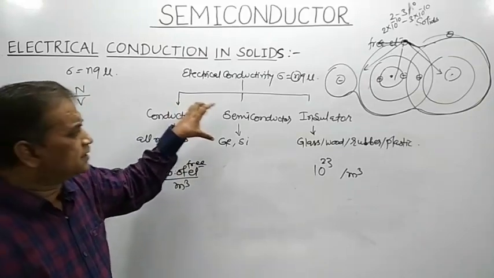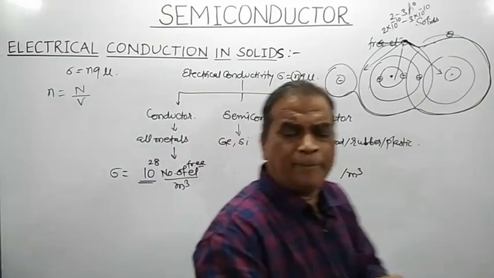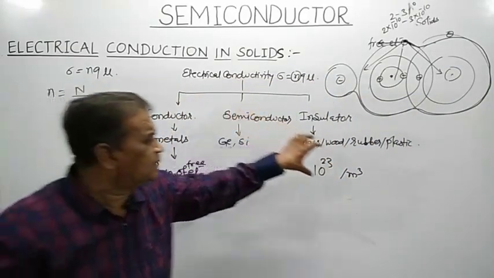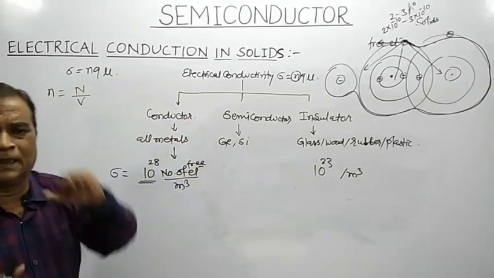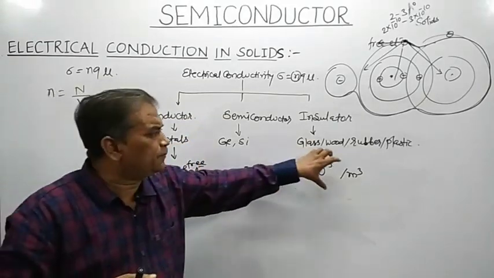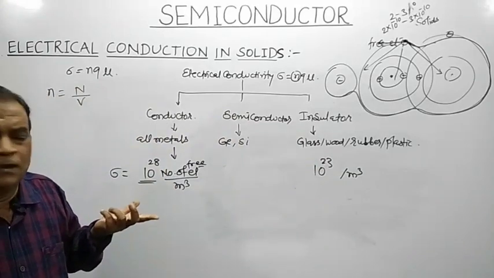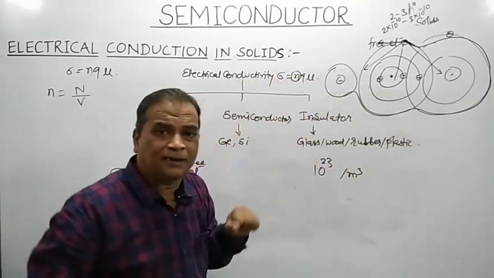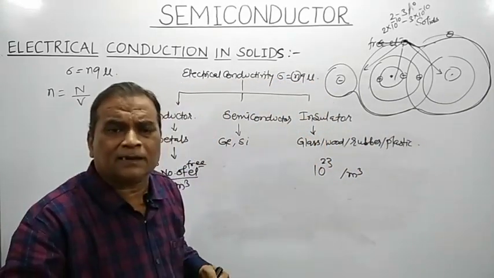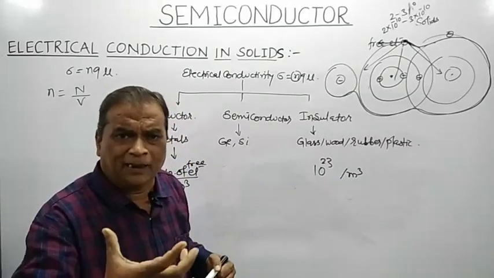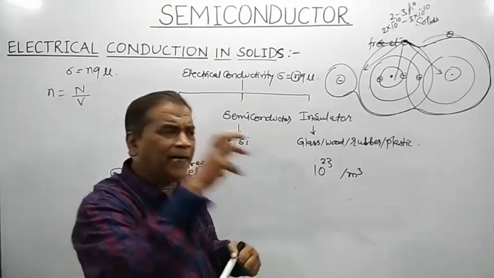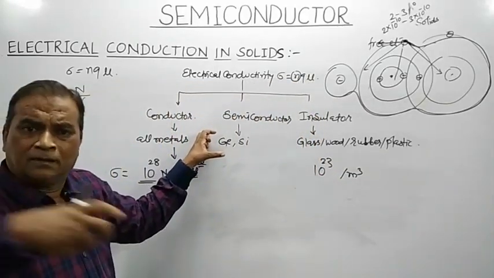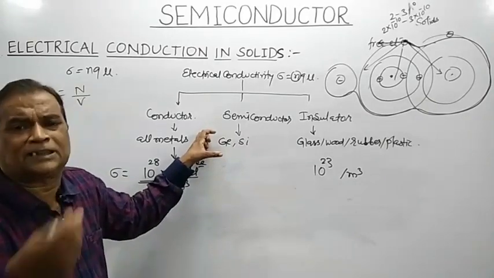And as far as semiconductors are concerned, what can you say? The number of free electrons per cubic meter in a semiconductor is more than that of an insulator, but less than that of a conductor. So how many free electrons are available per cubic meter in a semiconductor? That we can decide, that we can change as per our desire, depending upon what amount of impurity atom, either from the 5th group of the periodic table, is added as an impurity, or whether it is a donor type impurity or an acceptor type of impurity.